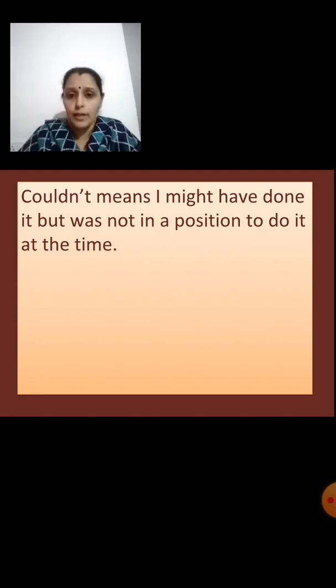But at the same time, you have to complete your assignment. You want to go and help your mother, but you have to complete your assignment also. So you are not able to go and help her out. In such a situation, we will be using couldn't.